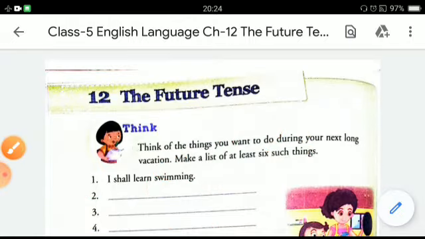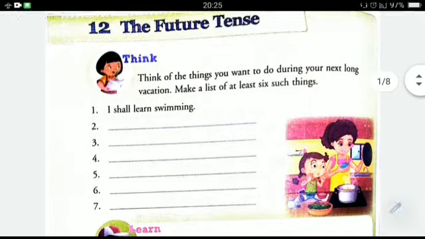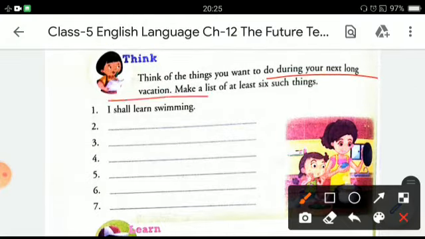So let's begin the chapter with an exercise. Here you have to think of some of the things that you want to do during your next long vacation, that is, the upcoming vacation in the future, and you have to make a list of at least 4 such things. Instead of 6, you can write 4 such things and make a list here.